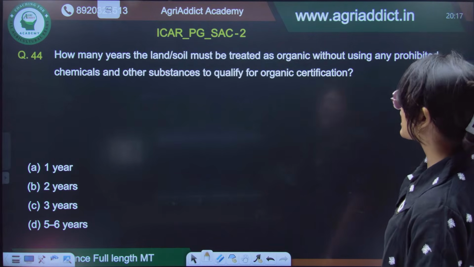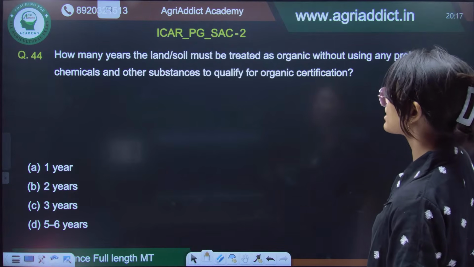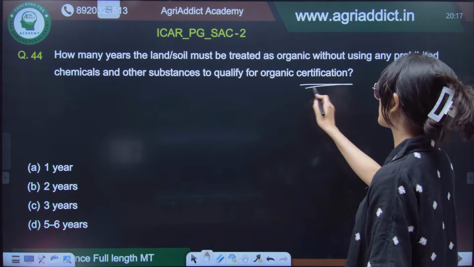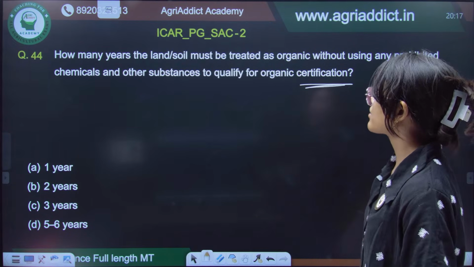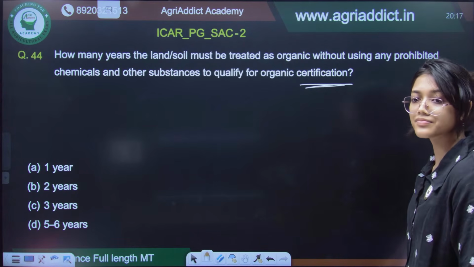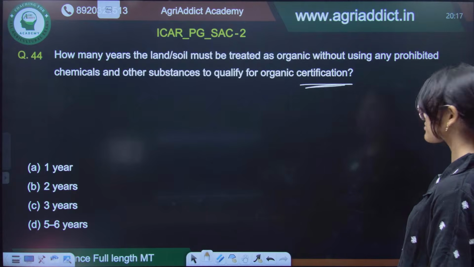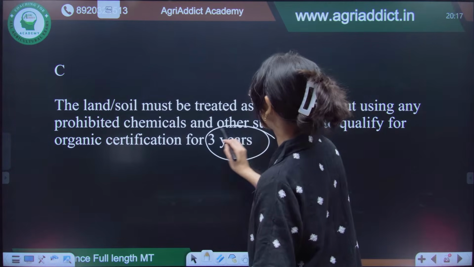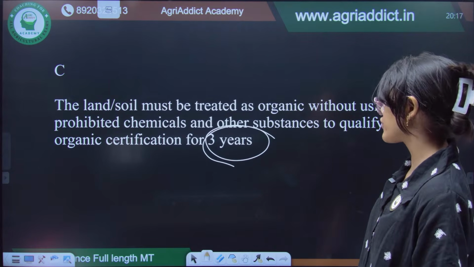For how many years must the land or soil be treated as organic, without using any prohibited chemicals and other substances, to qualify for an organic certification? Guys, answer. It should be treated for at least 3 years. For perennial crops, it should be treated for at least 3 years.